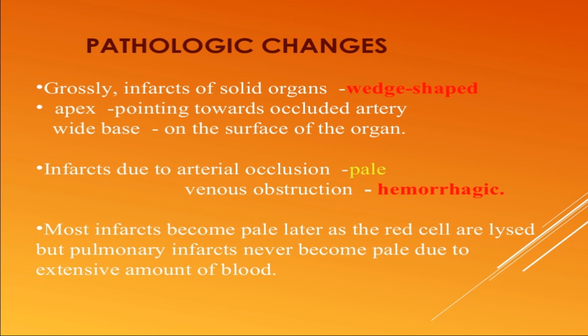Most commonly a pale color is seen as the RBCs are lysed. But in a pulmonary infarction, the pale color never comes, because of the excessive amount of blood present in the lung, so the lung has a hemorrhagic infarction.